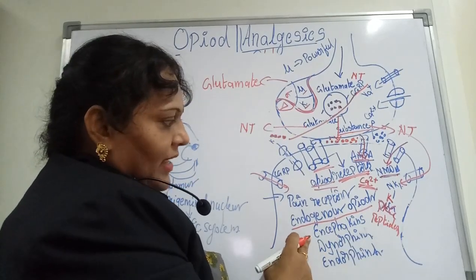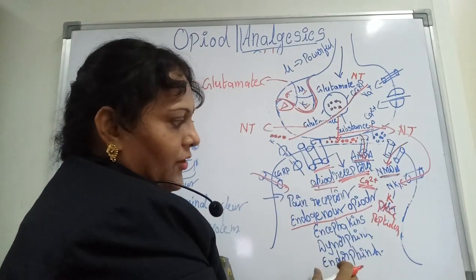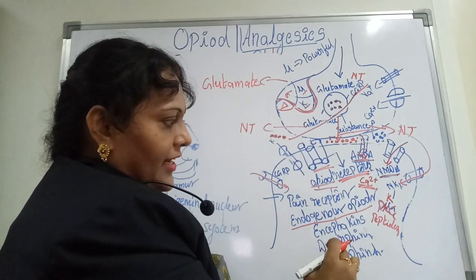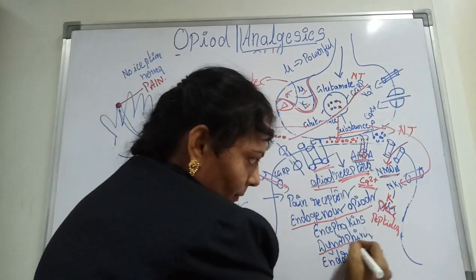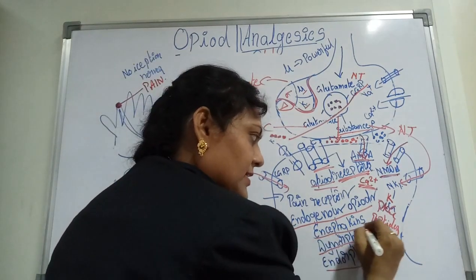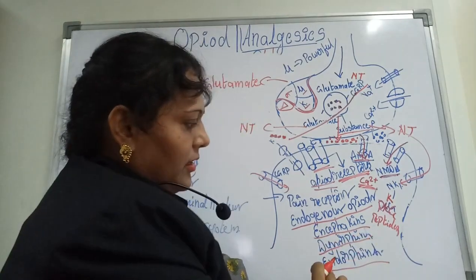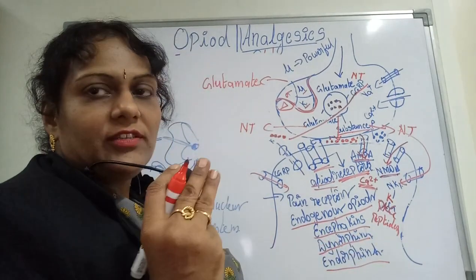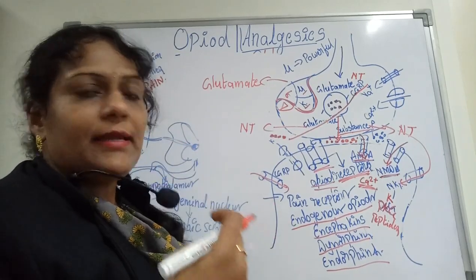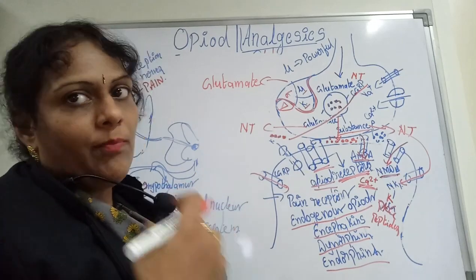They are called enkephalins, dynorphins, endorphins. So these are the three types of naturally existing endogenous opioid peptides in our body.